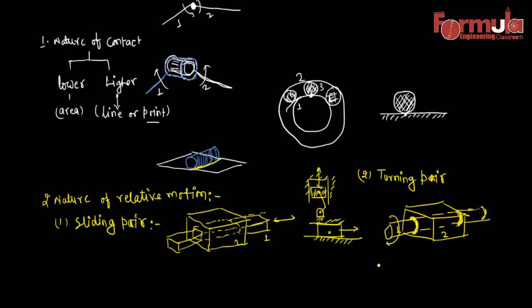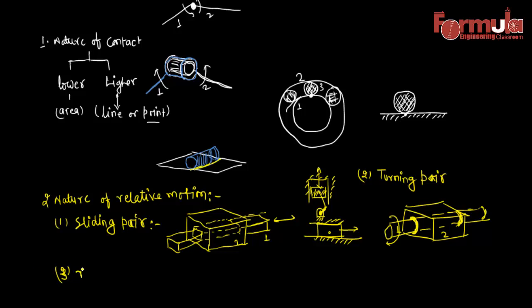You can see, also in the reciprocating engine, this frame and this crank form a pairing that is defined as a turning pair because it can turn around here. Also, the connection between the crank and the connecting rod is also a turning pair, so they can turn easily around this. So this type of pairing is defined as a turning pair. So that's one more type I'm defining here.